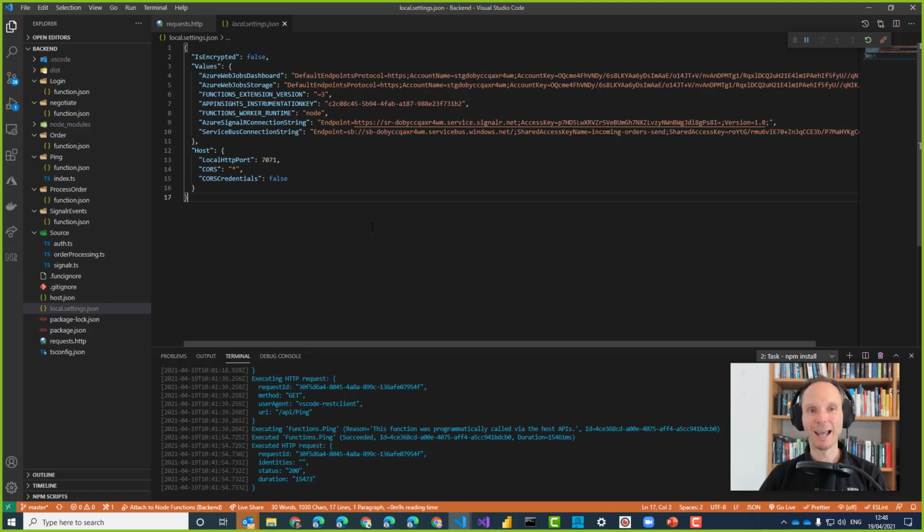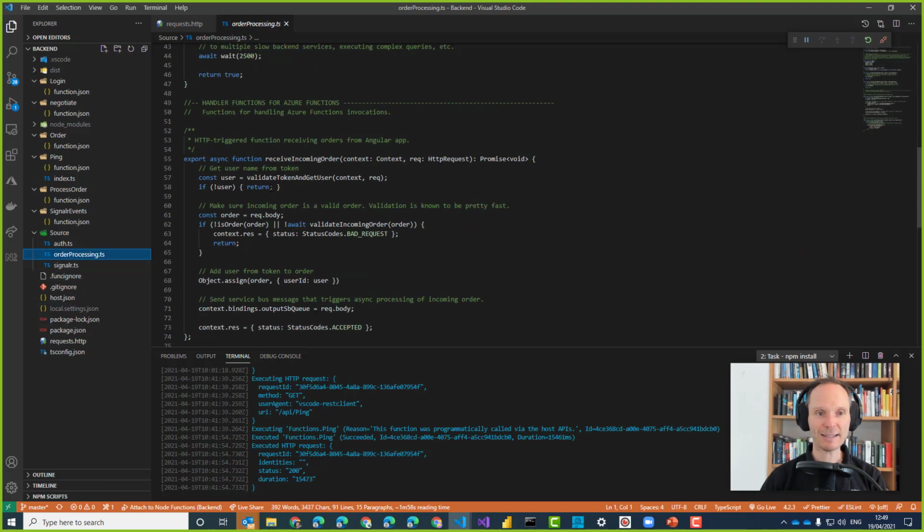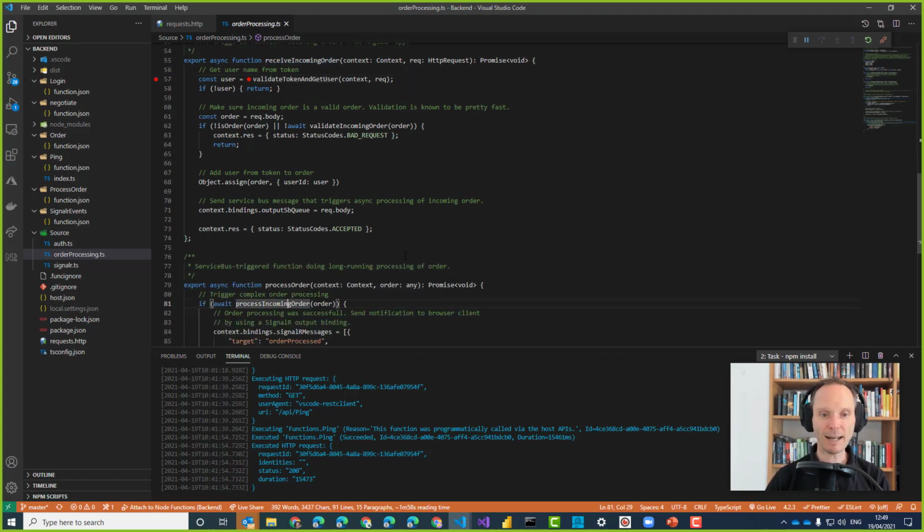You know what? Let's give that a try, and once we saw that it worked, we'll take a little bit more detailed look at how the authorization really works. So let's do the following. Let's go into order processing and set a breakpoint here at the beginning of our receive incoming order function. This is triggered by our Angular client, and I will show you the Angular client in a second. Now this message here should be triggered when the service bus contains a message. This is the backend, okay?